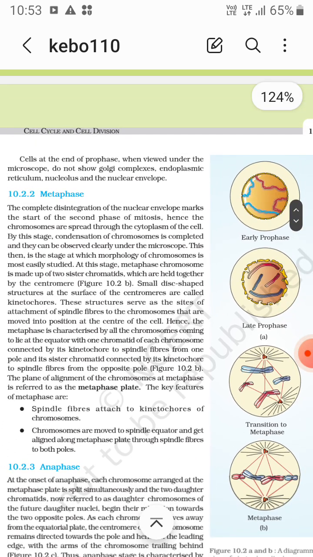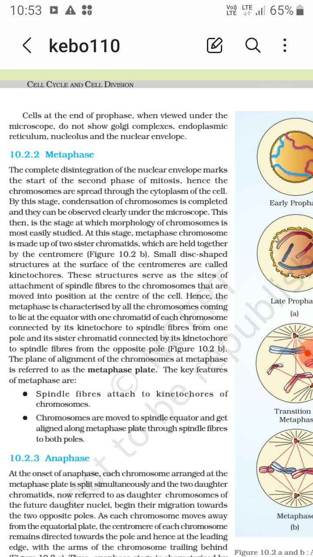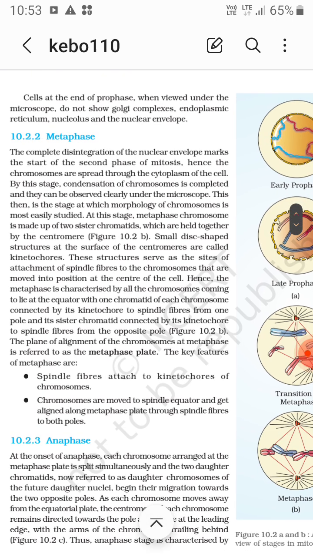Now talking about the metaphase. In metaphase, the complete disintegration of the nuclear envelope marks the start of the second phase of the mitosis. Hence the chromosomes are spread through the cytoplasm of the cell. By this stage, condensation of chromosomes is completed and they can be observed clearly under the microscope. This then is the stage at which morphology of chromosomes is most easily studied. At this stage, a chromosome is made up of two sister chromatids which are held together by the centromere. Small disc-shaped structures at the surface of the centromeres are called kinetochores. These structures serve as the sites of attachment of spindle fibers to the chromosomes that are moved into position at the center of the cell.